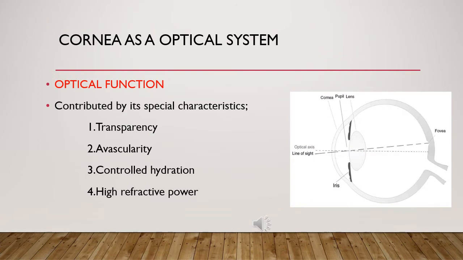For this optical function, transparency of the cornea is very important. When the cornea becomes opaque, this function is lost. Other features which help in this function are avascularity, controlled hydration and high refractive power.